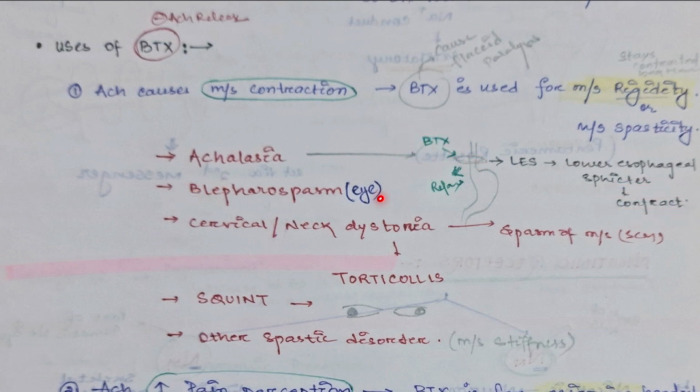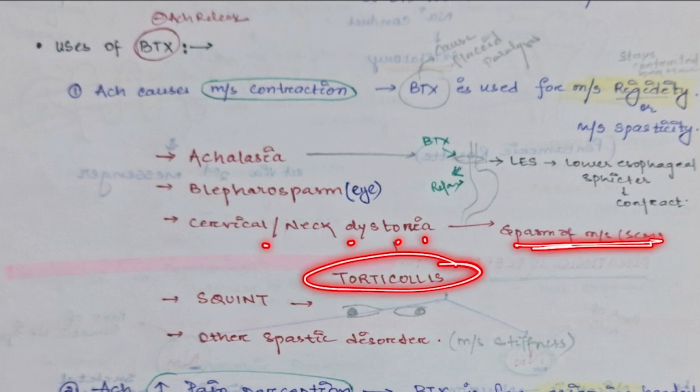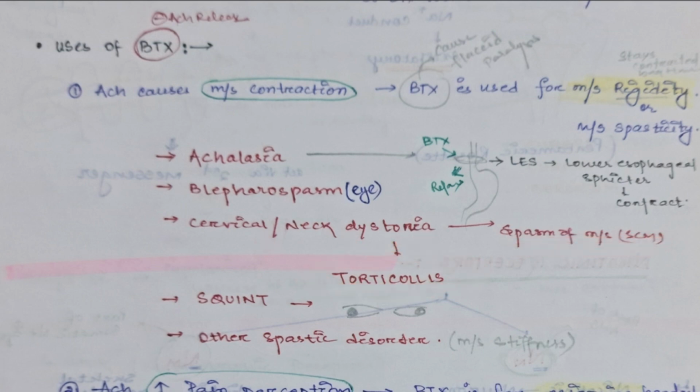Blepharospasm. Blepharospasm means twitching of the muscle of the eye. Then cervical or neck dystonia, that is spasm of the sternocleidomastoid muscle, that is torticollis. You can see the head is tilted in children, that is torticollis. Then squinting of eyes, then other spastic disorders, meaning muscle stiffness.